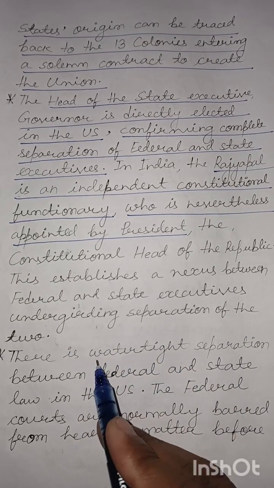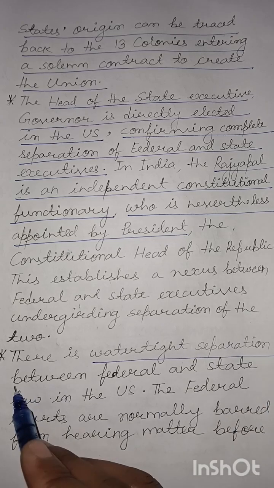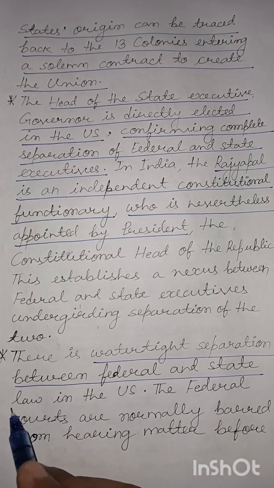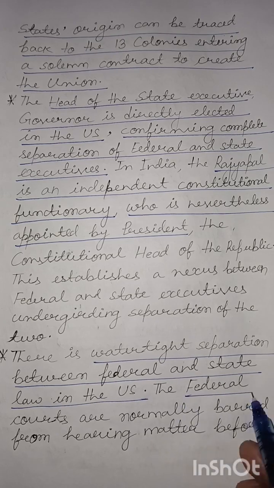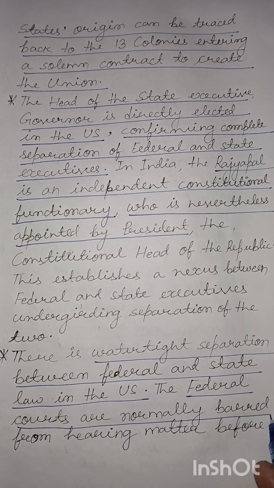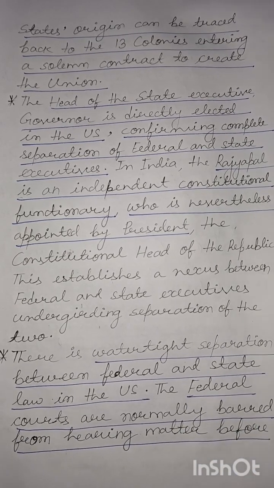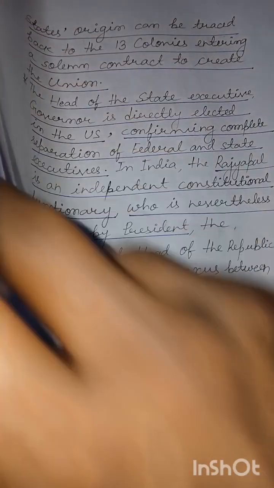Moreover, there is watertight separation between federal and state law in the United States. The federal courts are normally barred from hearing matters before the state courts. That, you are certainly aware, is not the case in India, where the state and the federal judiciary are integrated.